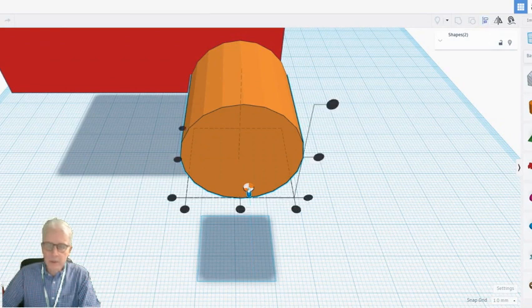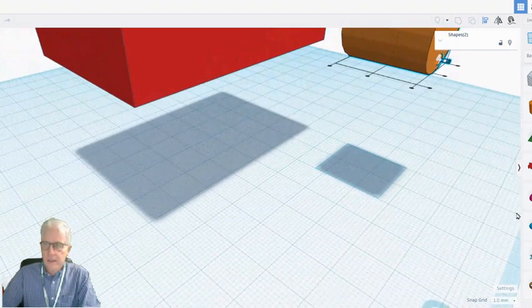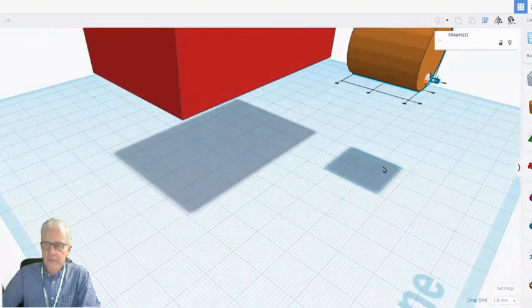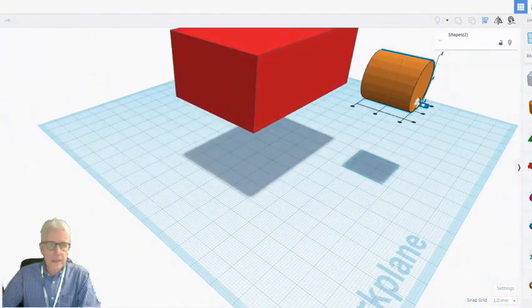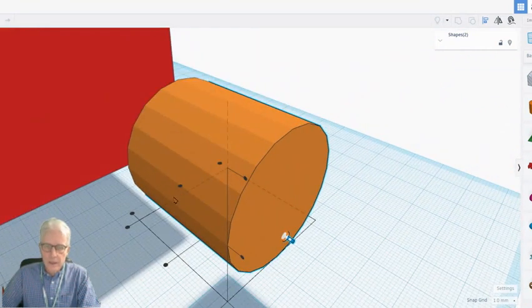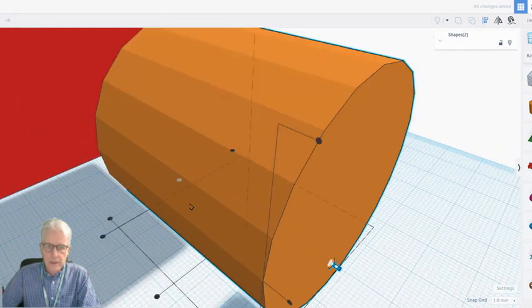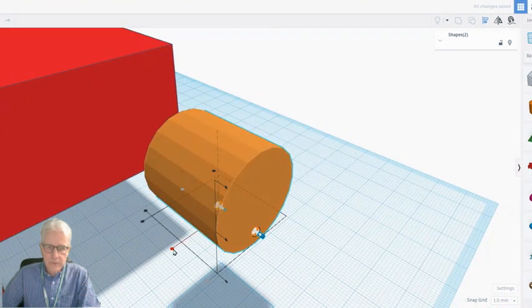Hit the alignment button. Now what we get here is an X, Y, and Z alignment tool. So let's say that's X, and that would be Y. And of course Y I want at the front, just so I can see it, and this one is Z.